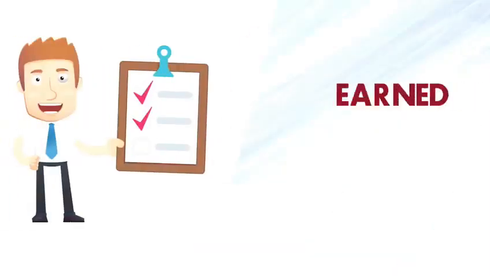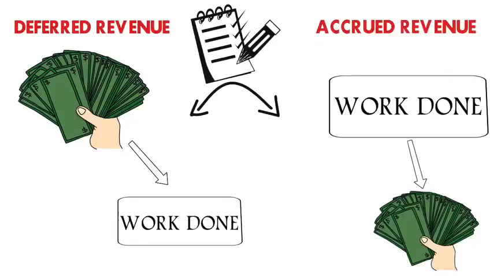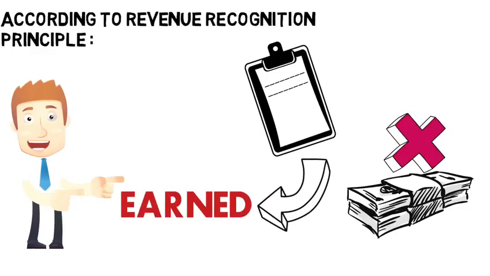So, to summarise, revenue is recorded when it's earned, not just when cash is received. Deferred revenue is when a good or service is consumed after the cash is paid. Accrued revenue, on the other hand, is when a good or service is consumed before the cash is paid. And the revenue recognition principle states that revenues are recorded when they are earned, not just when the cash is received.